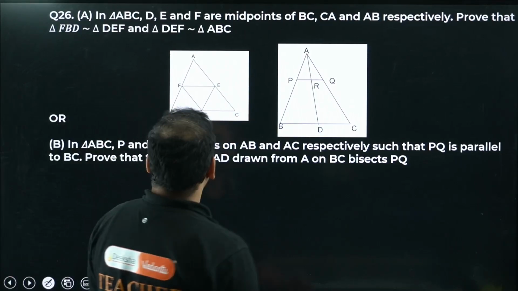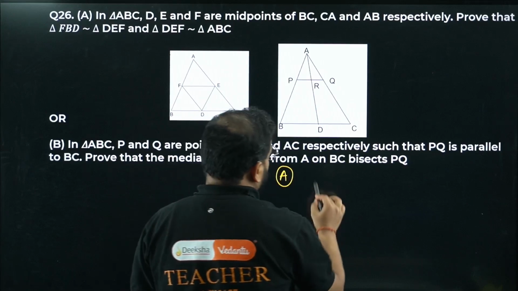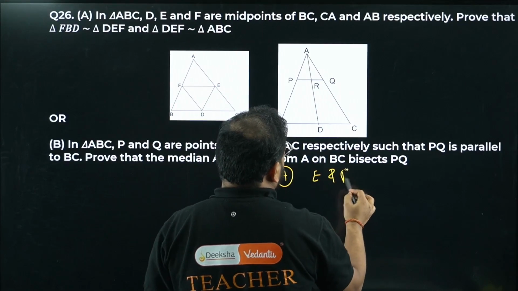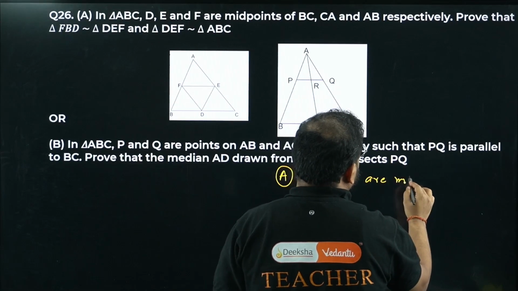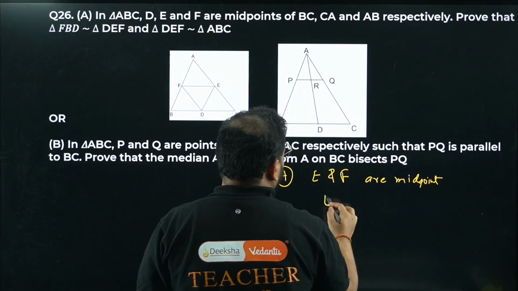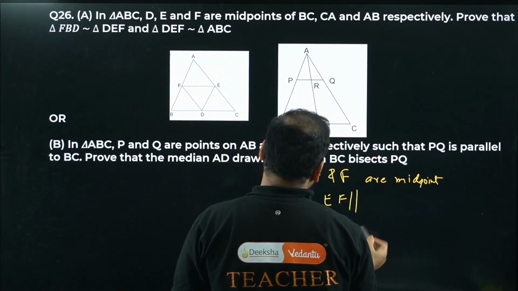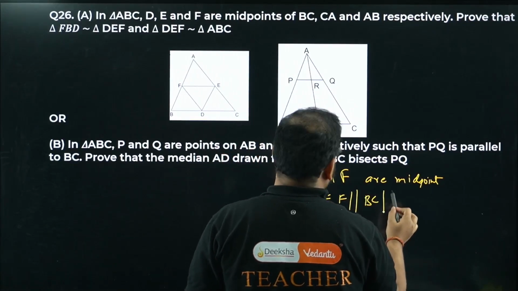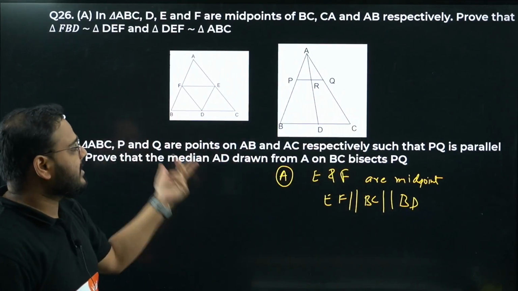Let's solve this first part A. E and F are midpoints, it means EF is parallel to BC or basically BD, same thing.